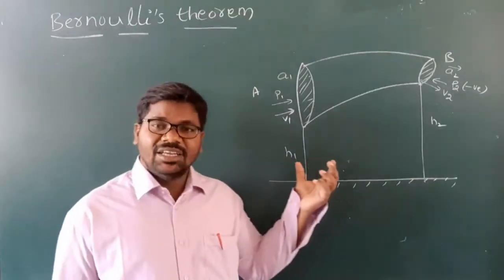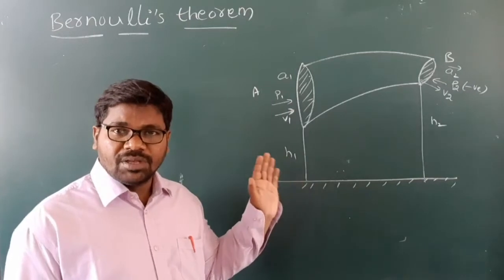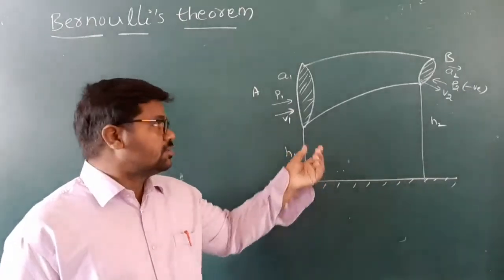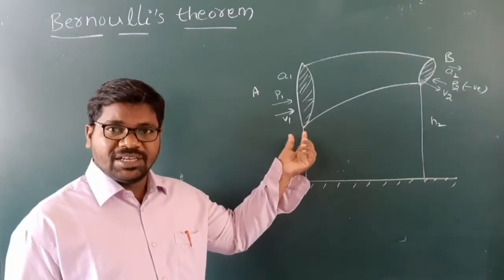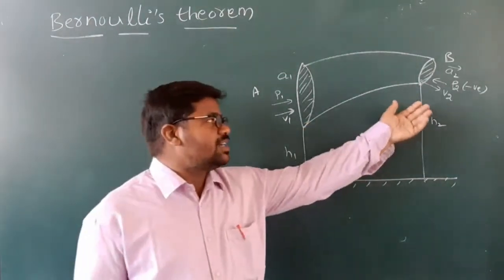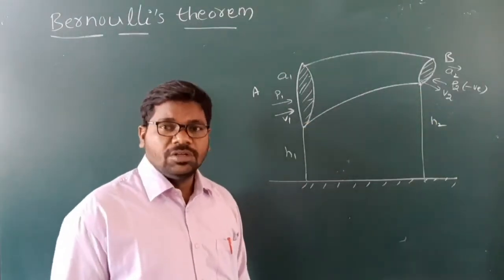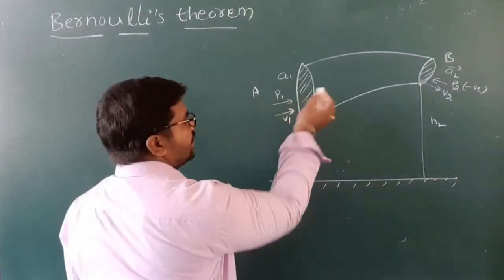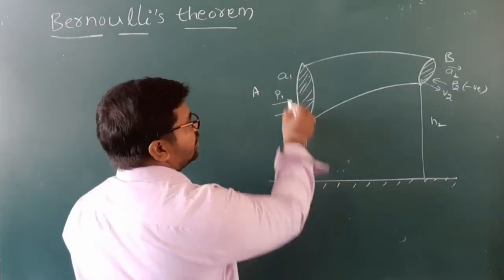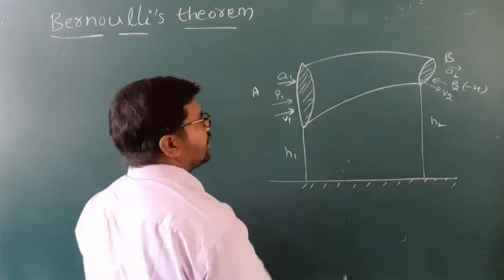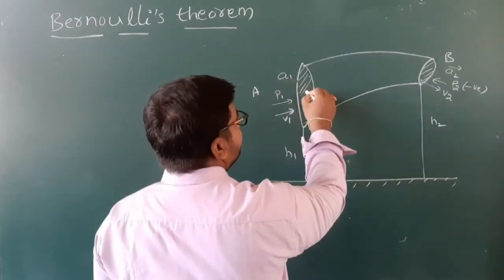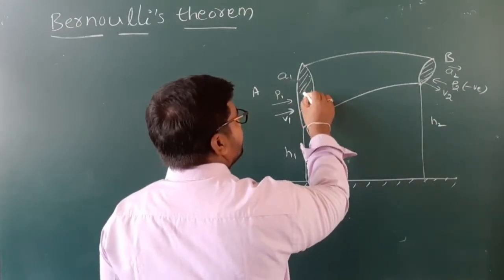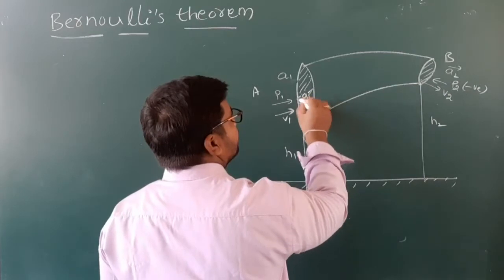So consider a pipe with non-uniform cross section area. The height at point A is H1, and the height at point B is H2. On the left side, P1 is the pressure, V1 is the velocity, and A1 is the area.